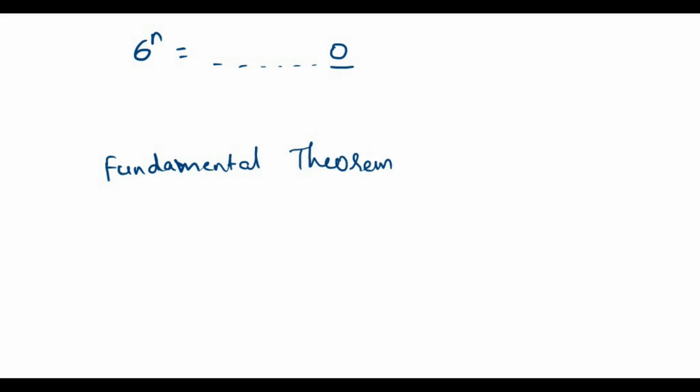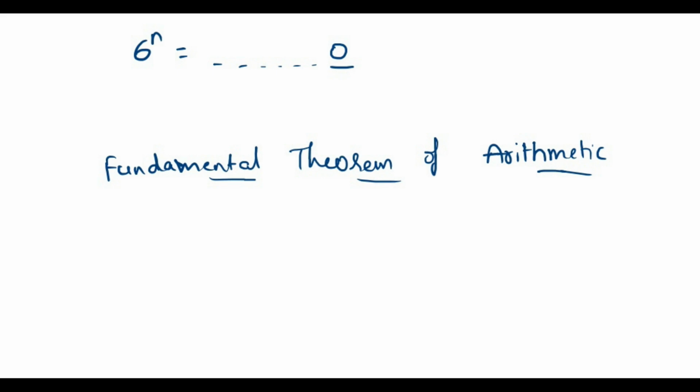I am not proving the theorem, only explaining it for our understanding to solve the problems. This theorem states that every composite number can be expressed as a product of primes, and these factors are unique apart from the order in which the prime factors occur.